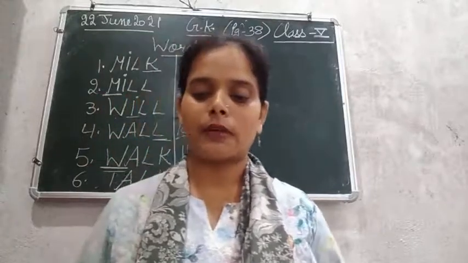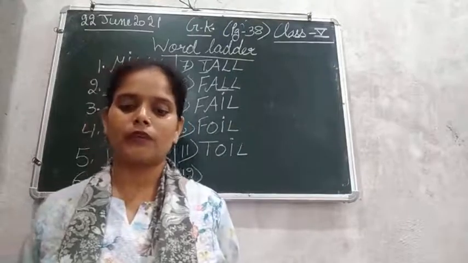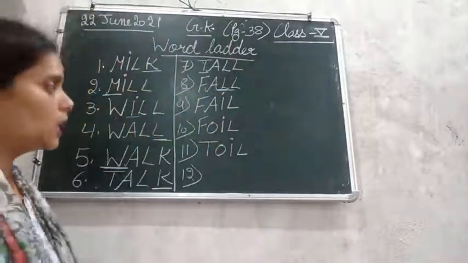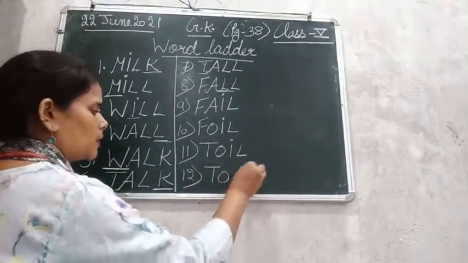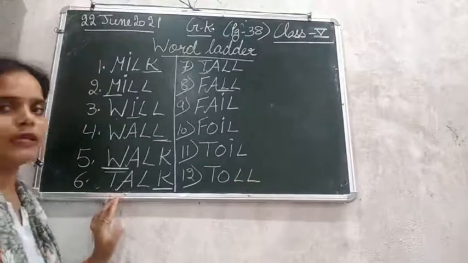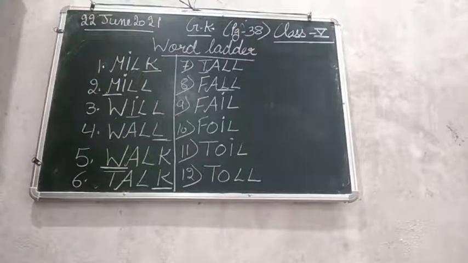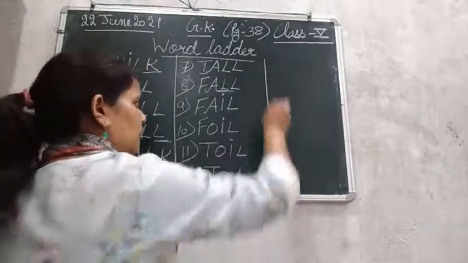So that money that we pay is known as toll. TOLL, toll. Moving next to the 13th one.